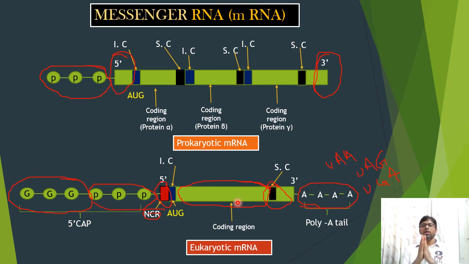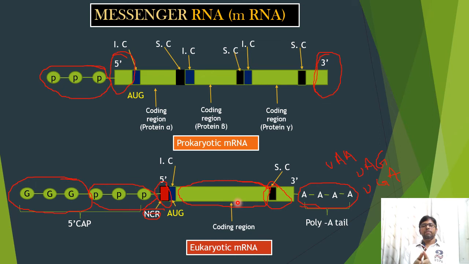Basically, both have the same features, but there are some differences in the structure. Both prokaryotic and eukaryotic mRNAs have 5' leader sequences, a coding region, and a stopping region, or non-coding region.